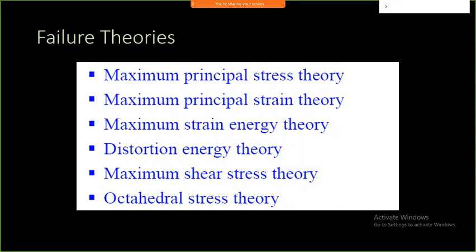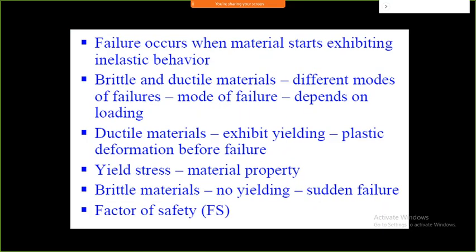Now this theory tells us when a particular component is going to fail, and these are the few theories they have come up with. One is maximum principal stress theory, then maximum strain theory, strain energy theory, distortion energy theory, maximum shear stress theory, octahedral stress theory. So these are the few theories which will tell you about this.